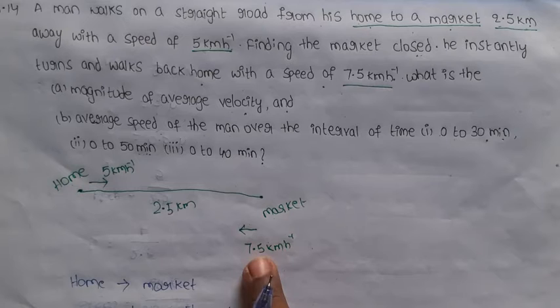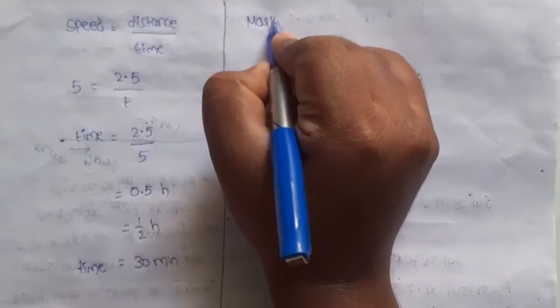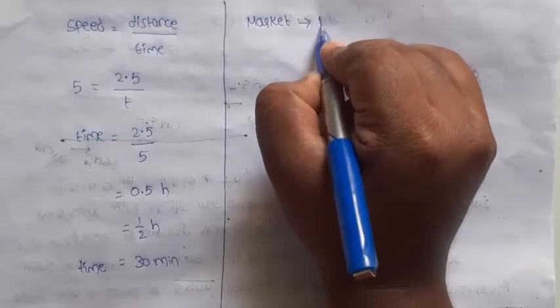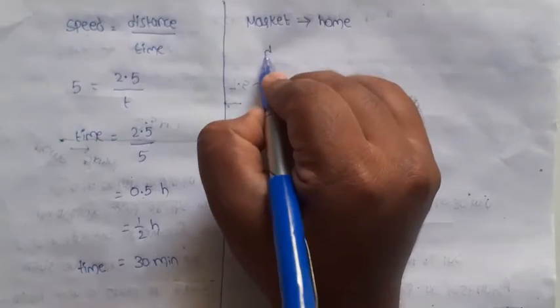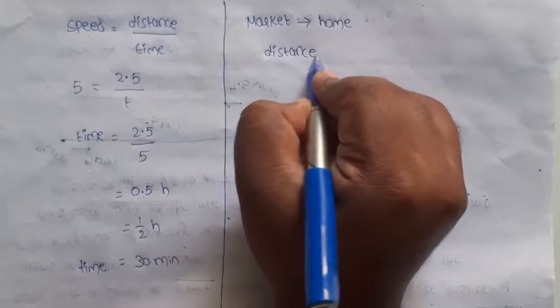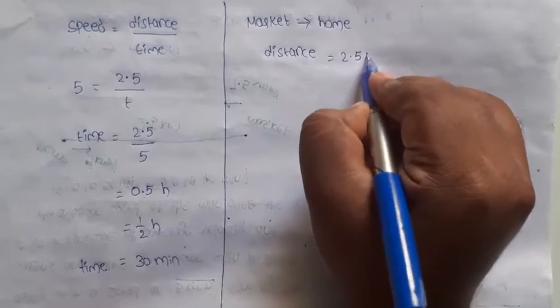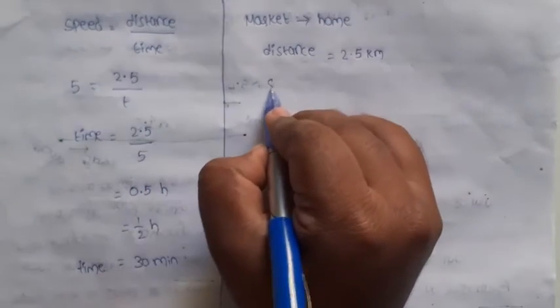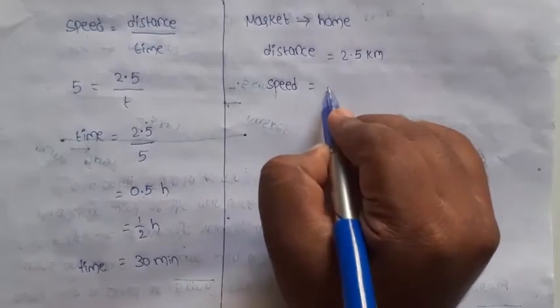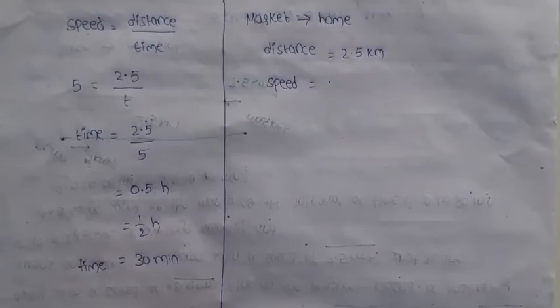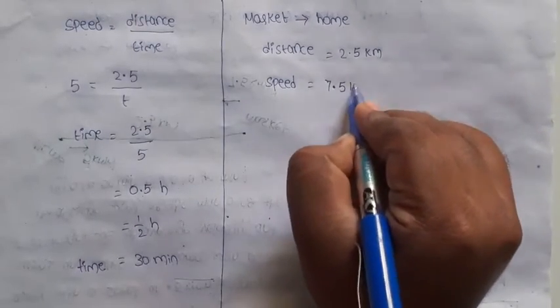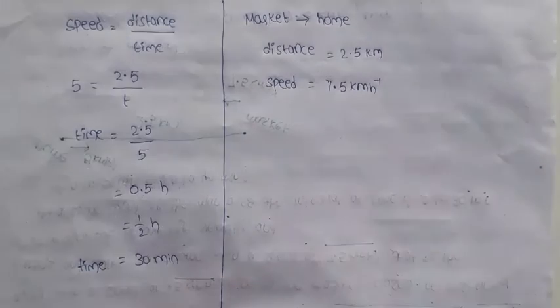Now I am going to find the time from market to home. Here the person moves with a speed of 7.5 kilometers per hour, and the distance is given, so we can easily find the time. Market to home: distance 2.5 kilometers, speed 7.5 kilometers per hour.